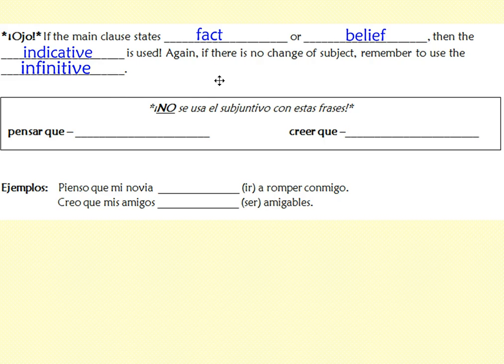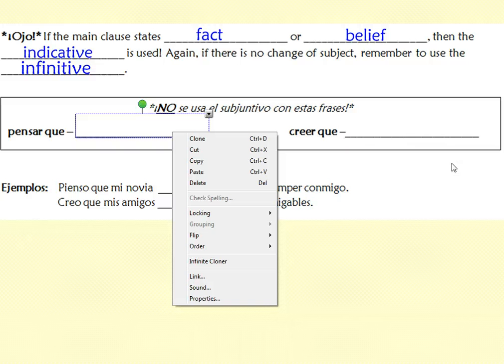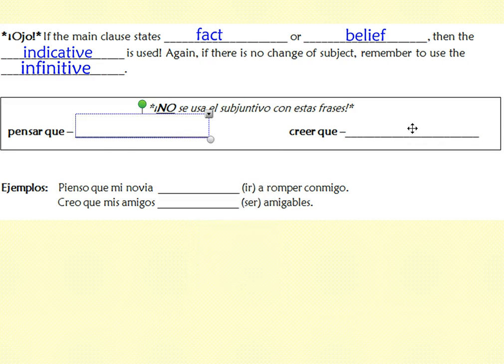This goes back to our very first introduction to subjunctive as a mood that expresses something subjective, as opposed to the indicative, which expresses something objective. If someone states what they think or believe to be true from the speaker's perspective, the message being communicated is objective, which does not provide the proper context for the use of the subjunctive. Again, remember that if there's no change of subject, you need to use the infinitive. The verbs pensar que and creer que will not be used with the subjunctive.